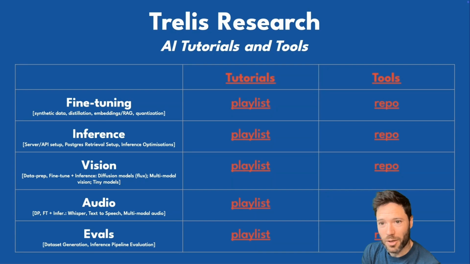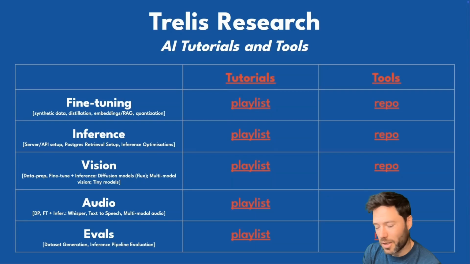So in the fine-tuning category, I cover data preparation, so how to prepare data and then fine-tune using that data. I cover large transformer models like Llama and Qwen, but I also cover embeddings models and fine-tuning and using those models in order to do retrieval or RAG. In terms of inference, I focus on how you set up APIs, how you set up servers. I also cover how to optimize inference to get the best speed and lowest cost. And then I have a section on setting up your own retrieval system using Postgres. That's avoiding any third-party vector databases or servers that might add cost or latency.